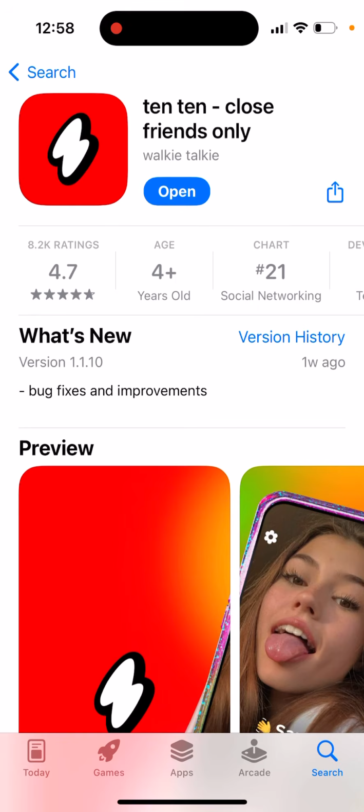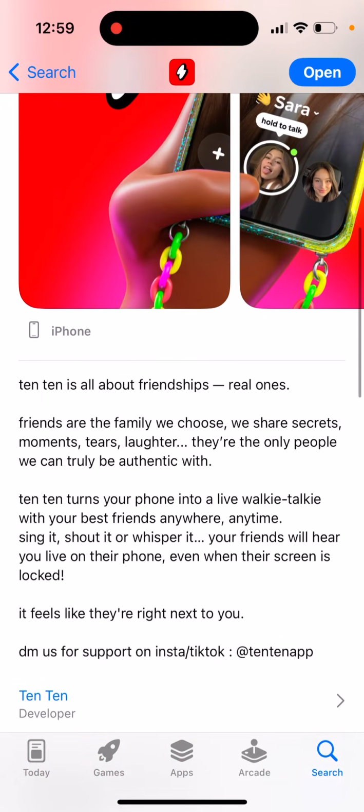So it's like a walkie-talkie social messenger. 1010 turns your phone into a live walkie-talkie with your best friends anywhere, anytime. Sing it, shout it, or whisper it. Your friends will hear you live on their phone, even when their screen is locked. It feels like they're right next to you. So yeah, that's just what you see here.